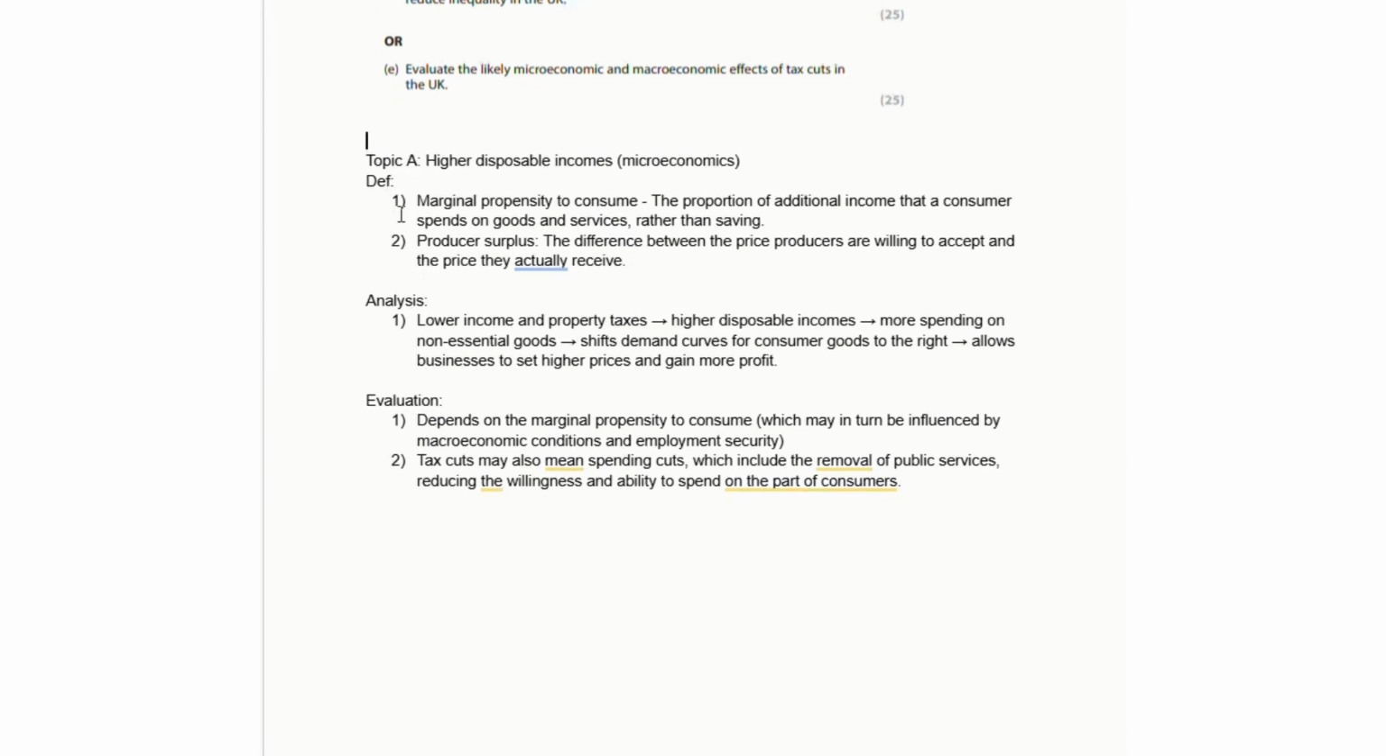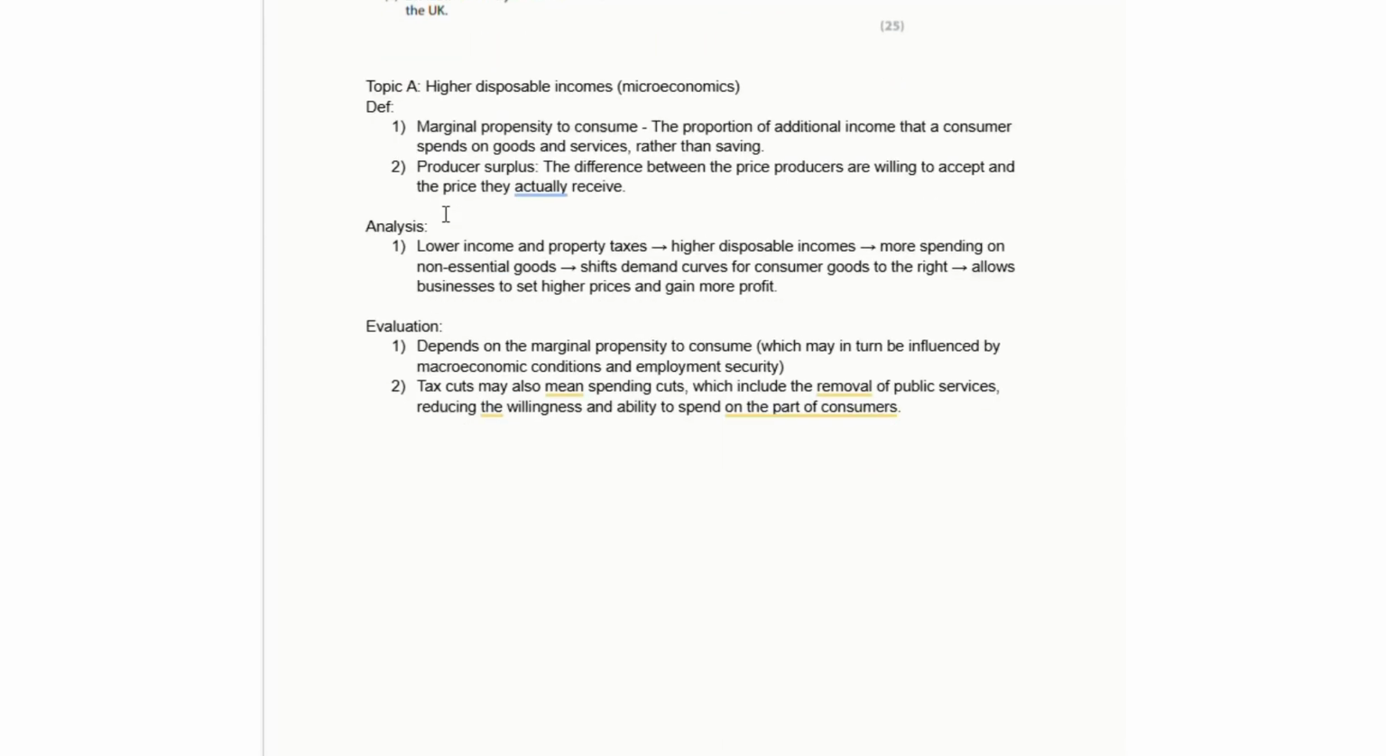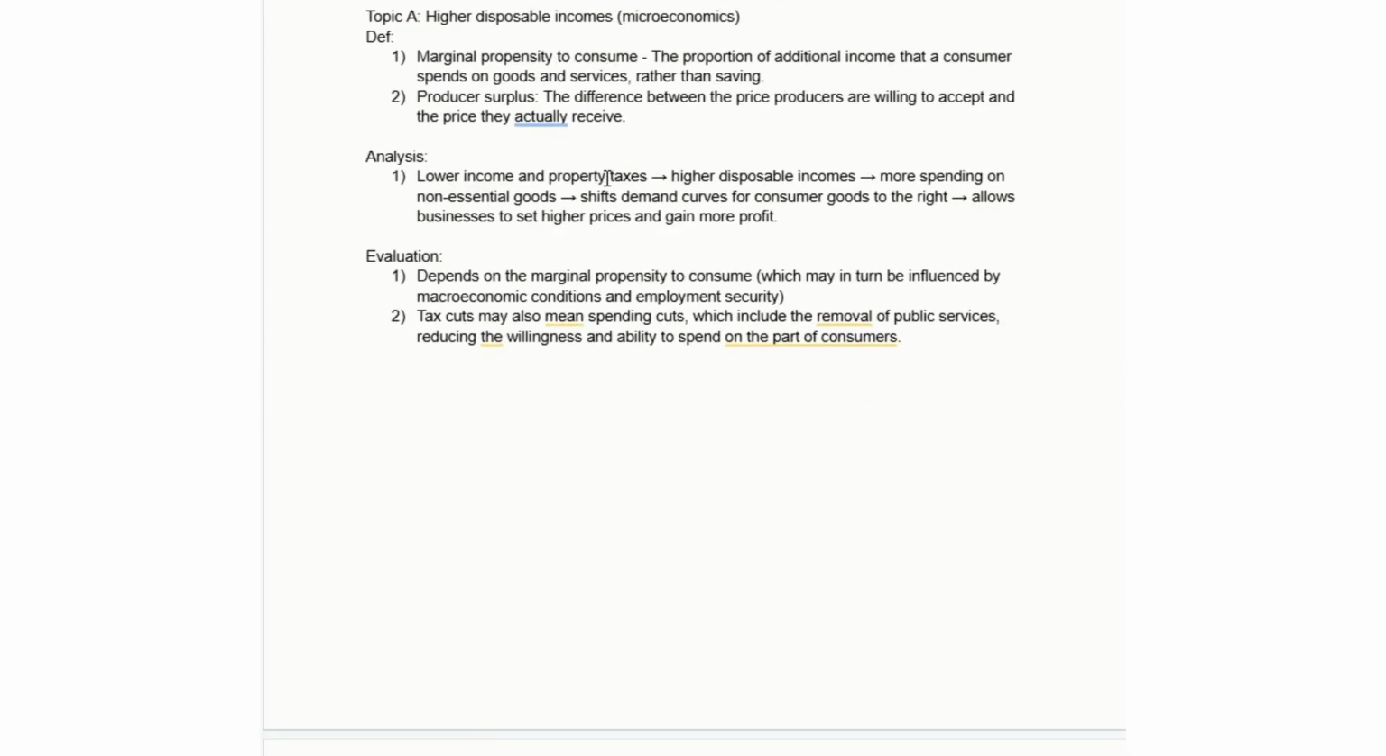So if we start with the disposable income, I always want to fit two definitions or one definition into my analysis section. So this is generally going to be incorporated within the analysis as the topics come up. Here I've gone with the marginal propensity to consume and with the producer surplus, because those are going to be the topics that I'm going to talk about when I'm discussing the effect of cutting these tax rates. So just when they come up naturally, I'll define those.